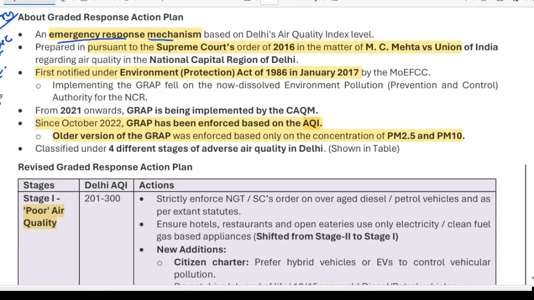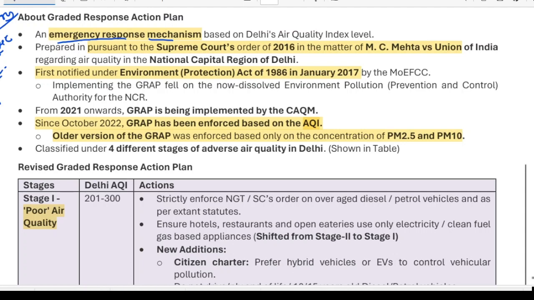It was a Supreme Court monitored plan to reduce the air pollution of Delhi during that time. When the air pollution goes above some predefined level, some actions were taken by the government.